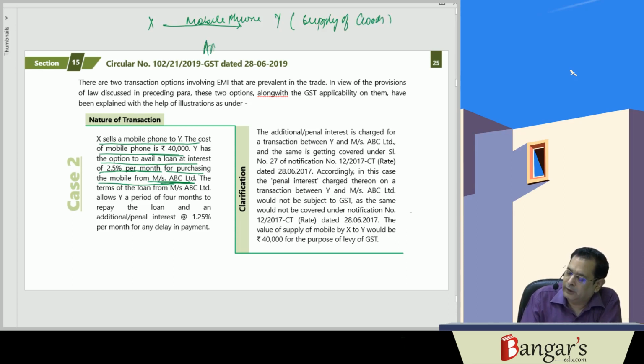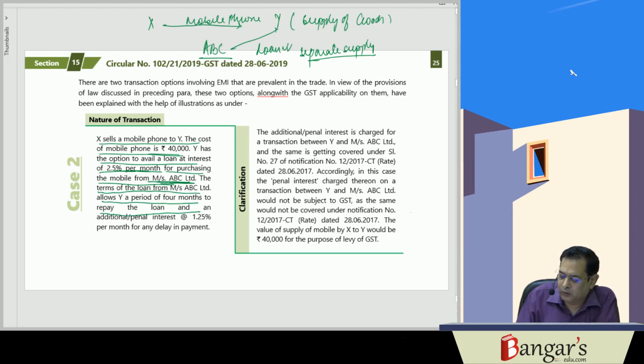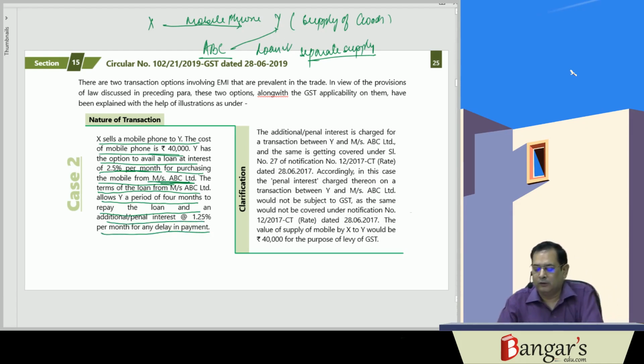ABC Limited has provided a loan to Y. This is a separate supply. The terms of the loan allow Y a period of 4 months to repay the loan, with additional or penal interest of 1.25% per month for delay in payment.